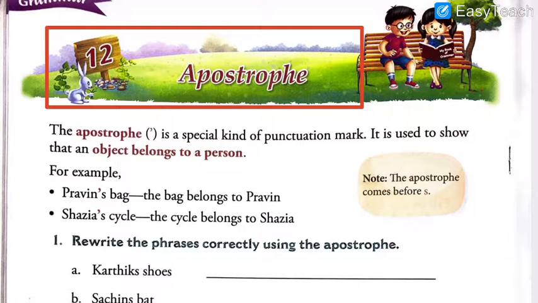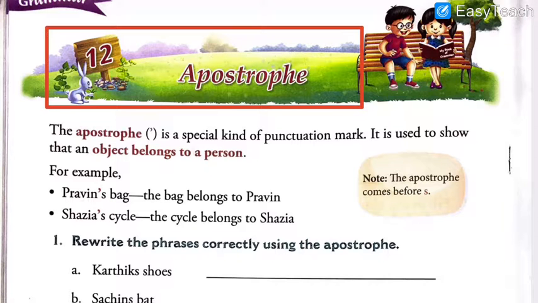Now, for example, Parvin's bag. So, Parvin apostrophe S is written. That shows whose bag it is. It is Parvin's bag. Parvin apostrophe S shows the ownership. If you don't keep the apostrophe mark here, if you just add S, Parvins, that means you are making the word plural.